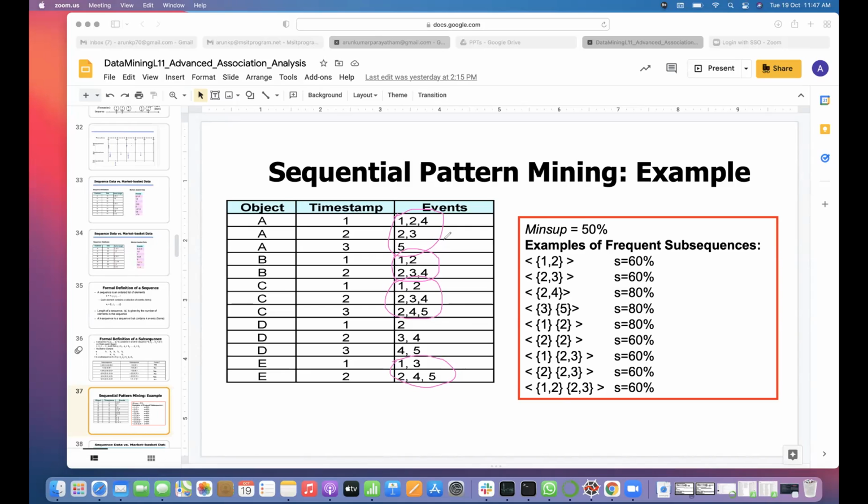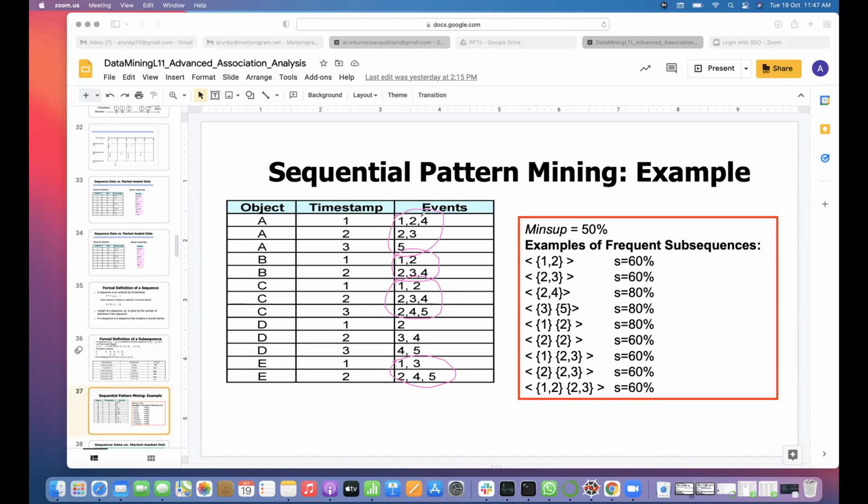Four objects, so 4 out of 5. This should be 80%. Here there is some mistake with 60%. This also will be 80% support. Out of 5, you got 4 supporting, so you get 80% even for the first one.